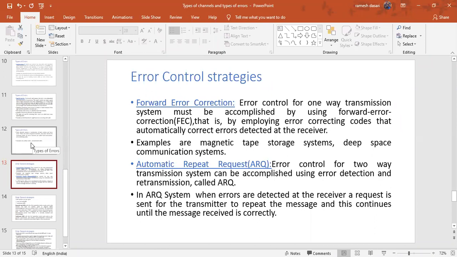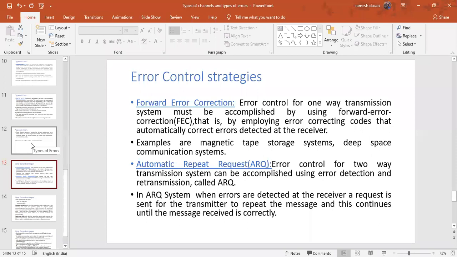Now tell me one thing: are the errors detected at the transmitter end or at the receiver end? My question is, errors are detected at the transmission end or at the reception end? In which end? Receiver end. That is a very simple question, right?